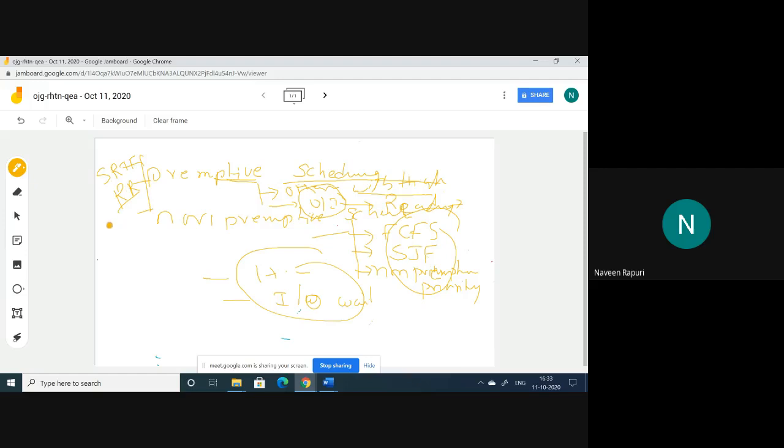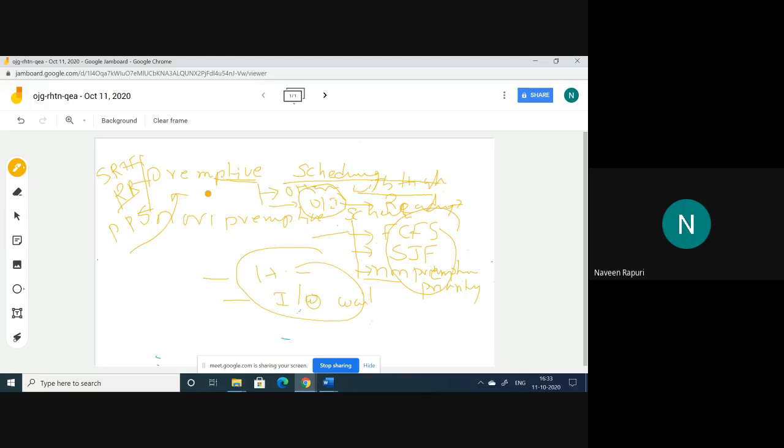Another one is the preemptive priority scheduling algorithm. The non-preemptive priority scheduling algorithm comes under non-preemptive scheduling, and the preemptive priority scheduling algorithm comes under preemptive scheduling. So these six are the basic scheduling algorithms.